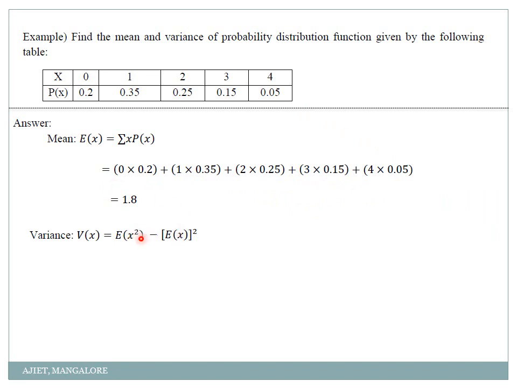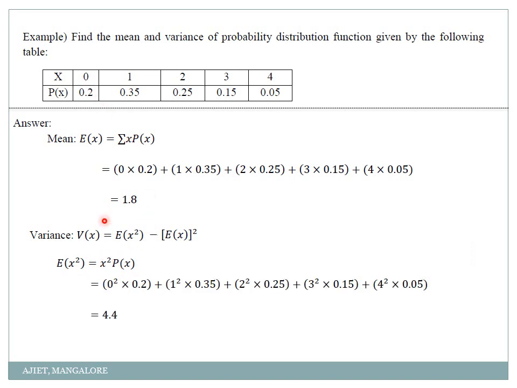Variance is expectation of x square minus expectation of x the whole square. Expectation of x is the mean we have already got, or I am using the notation mu in the previous problem. You can slide back and check what formula I have taken in the previous problem. This is the same formula. Now expectation of x square is nothing but x square into p of x.